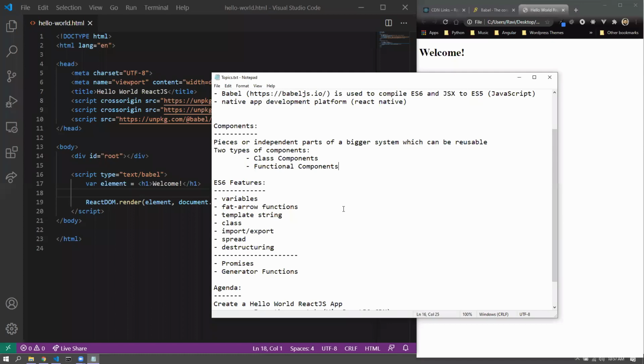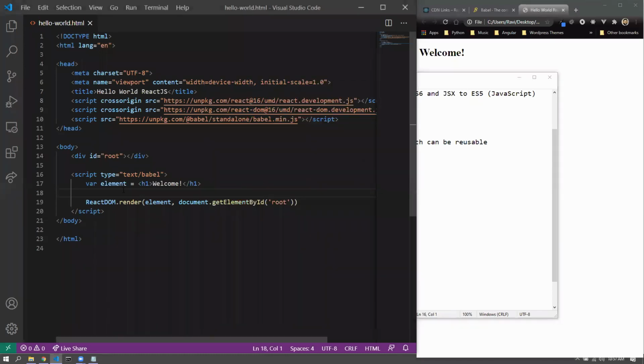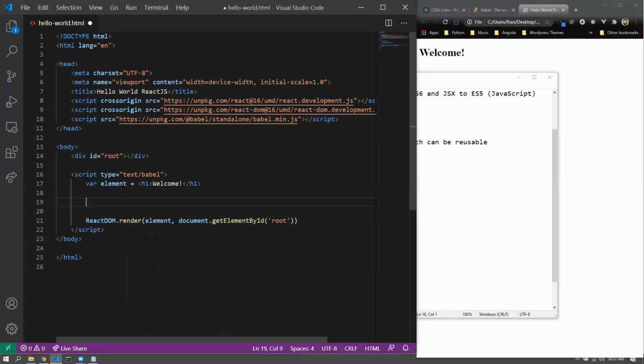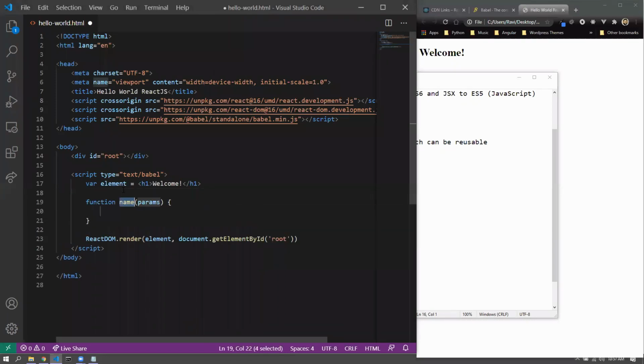I'll start with a functional component, all right? And we'll see how we create a functional component here. A functional component is created in a very simple fashion. Function, and the name of the function, like say Welcome, and that's it. This is your functional component created. Function Welcome. The only thing is, it should have the first letter capital. All right, just make sure that the first letter of the component is capital.